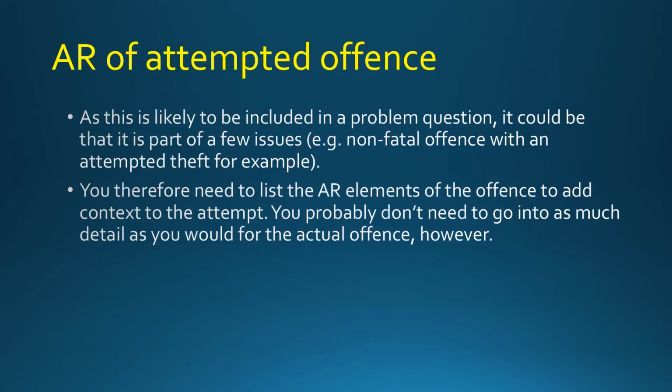As this is likely to be included in the problem question, it could be that this is part of a few issues. So we know with the larger questions you might have 3 or 4 different content areas which you need to address. So it could be an offence, an attempt, a defence, and a different offence, for example. So we need to make sure we address attempts as a possibility. You need to list the actus reus elements for the offence to add context to the attempt. You probably don't need to go into as much detail though.